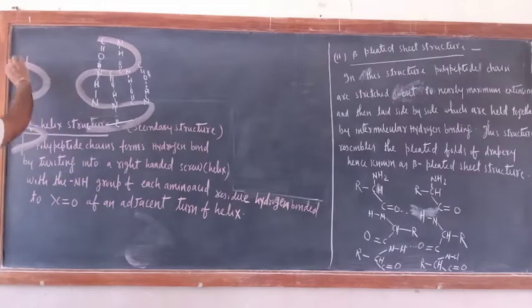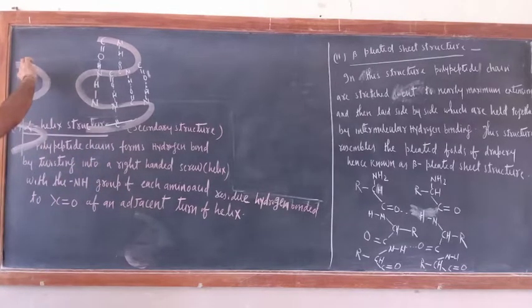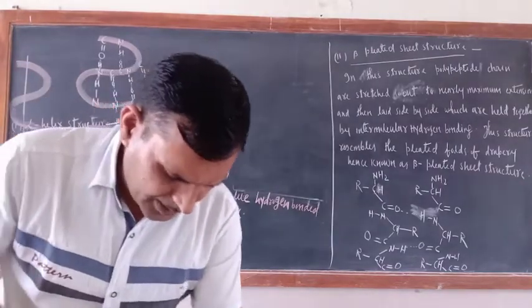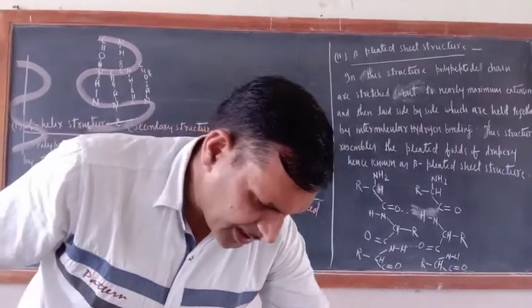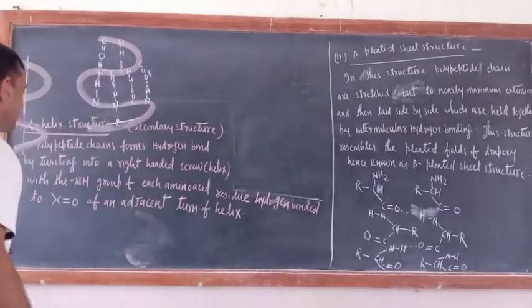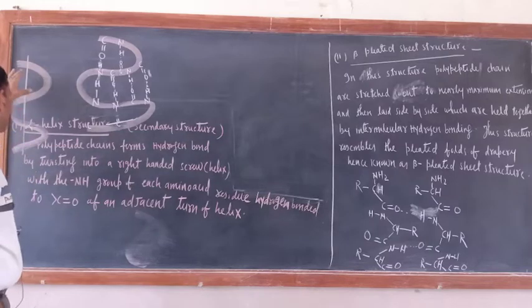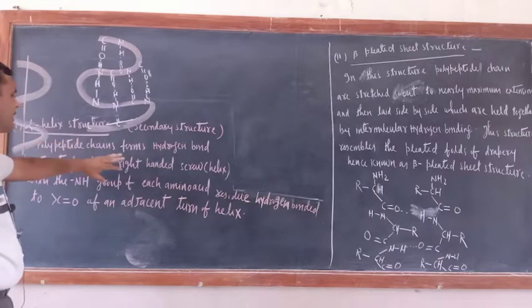Just see, this means a twisted polypeptide chain, a right-handed screw helix. Are you getting my point or not? Simply, the polypeptide chain is twisted into a right-handed